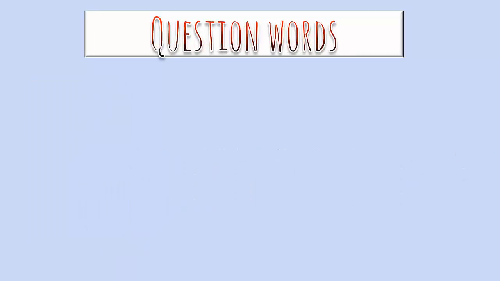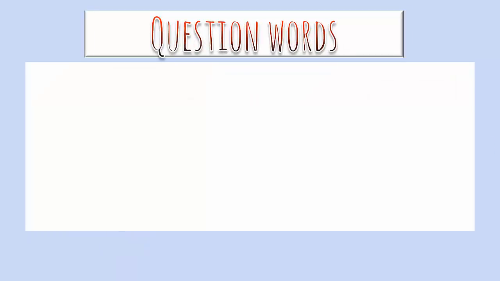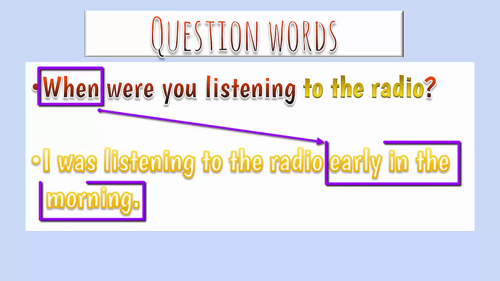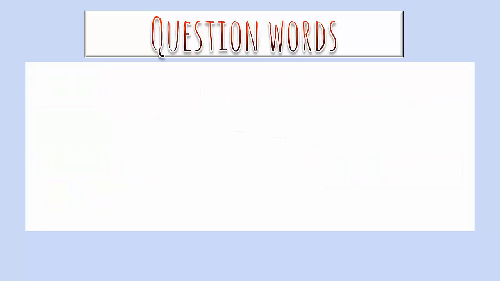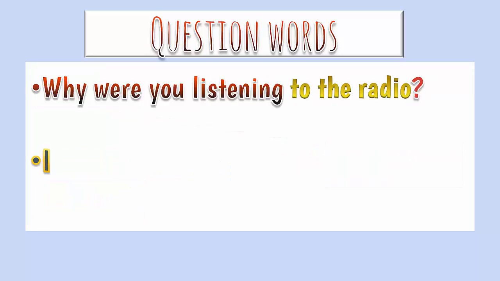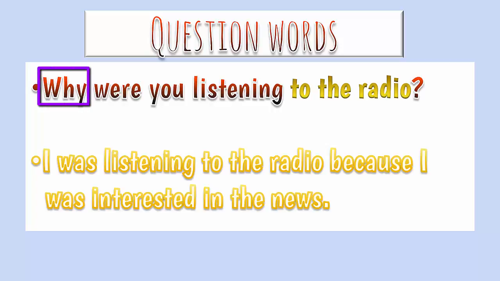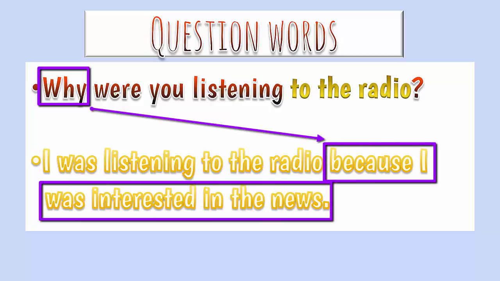Let's see how it works with some examples. When were you listening to the radio? I was listening to the radio early in the morning. Why were you listening to the radio? I was listening to the radio because I was interested in the news.